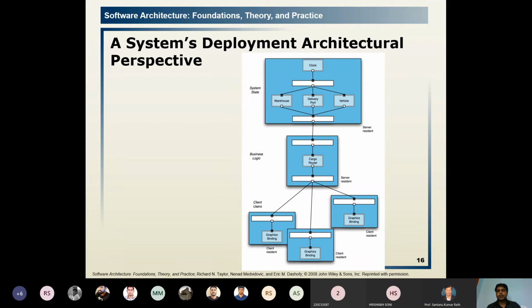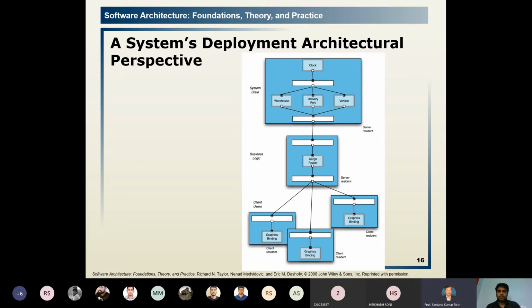The clock will connect to a system bus. The white space that you are seeing there is a system bus. It will connect to the system bus, and from the system bus it will connect to the warehouse, the delivery port, and the vehicle.